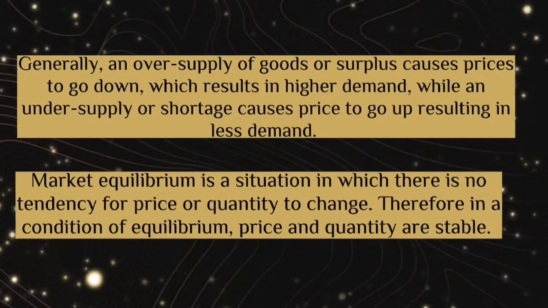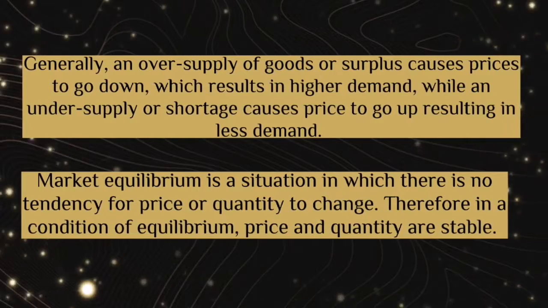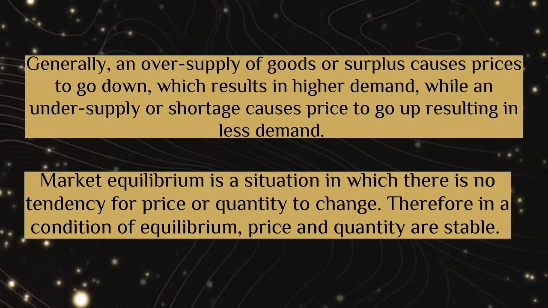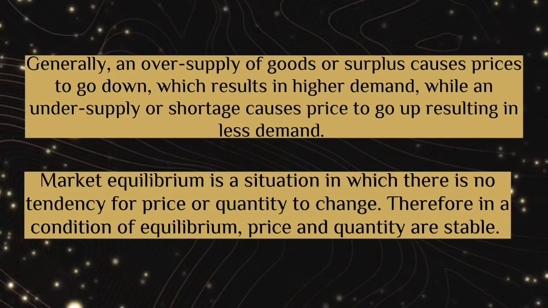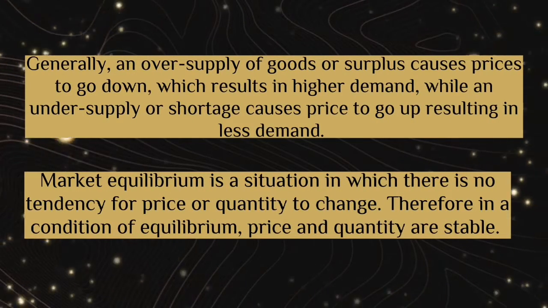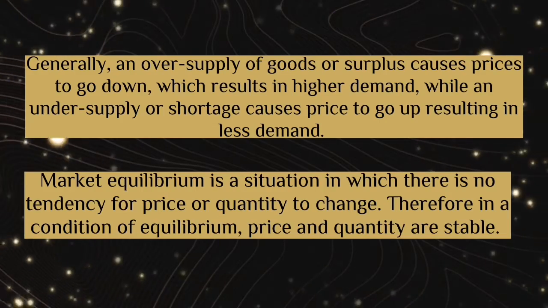Generally, an oversupply of goods or services causes prices to go down, which results in higher demand, while an undersupply or shortage causes prices to go up, resulting in less demand.